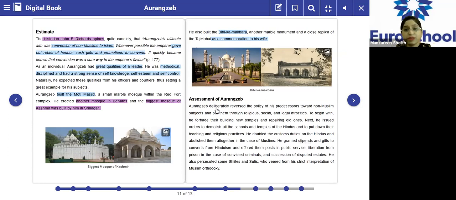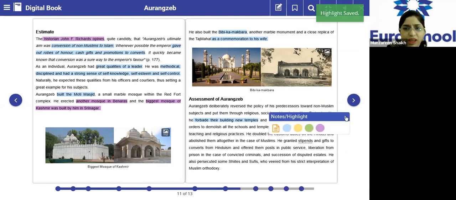Aurangzeb deliberately reversed the policy of his predecessors toward non-Muslim subjects and put them through religious, social, and legal atrocities. To begin with, he forbade their building. Please underline this, this is important. He forbade the building of new temples and repairing the old ones. This is one sentence.